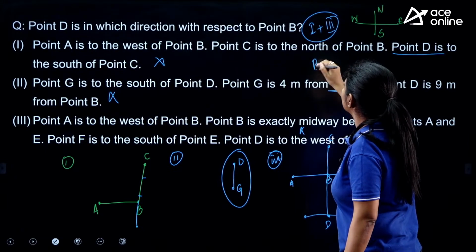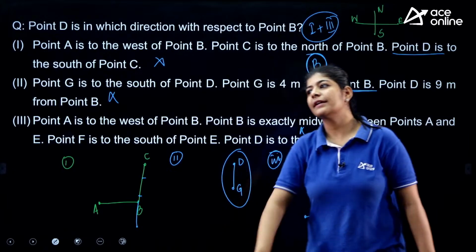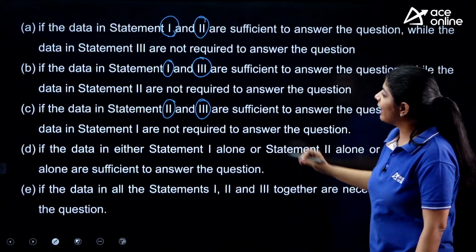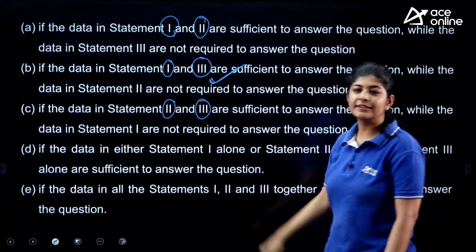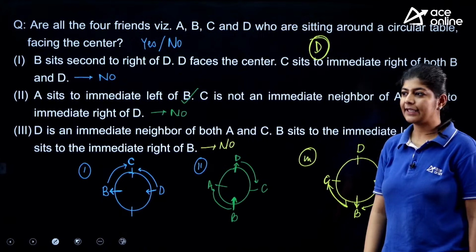That means option number B is the correct one. Option number B is the correct one. So very simple one. What we have to do, we just simply have to combine first and third together just to get the answer. Clear? Next.